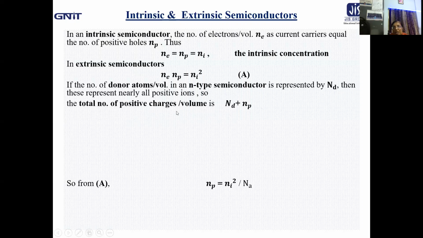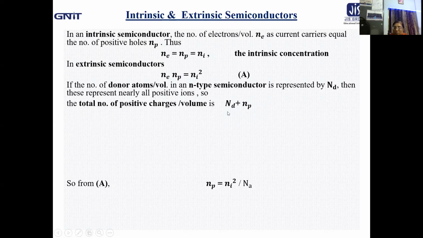So the total number of positive charges per unit volume in n-type semiconductor will be Nd plus Np, because Np is the number of positive holes per unit volume and Nd is the number of positively charged ions of the donor atom per unit volume.